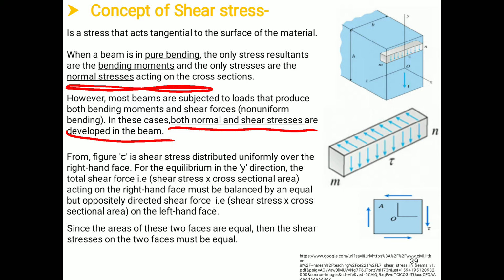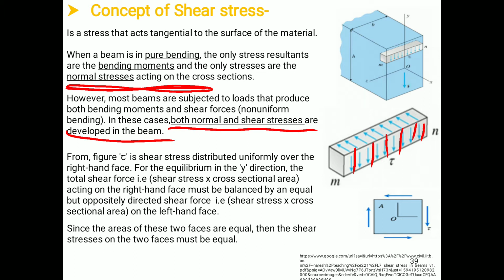This figure shows a beam which has a rectangular cross section. The width of the beam is B, whereas its depth is H. And this particular beam is subjected to a vertical shear force F. This is shown in figure A. Due to the action of this force F, it will develop the shear stress on any one material, and that shear stress will act parallel to the section of that particular material.